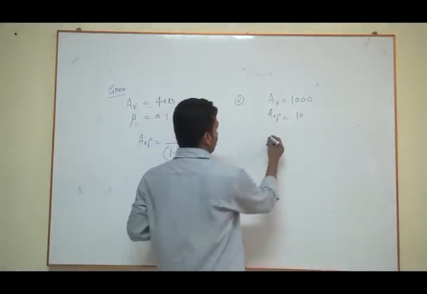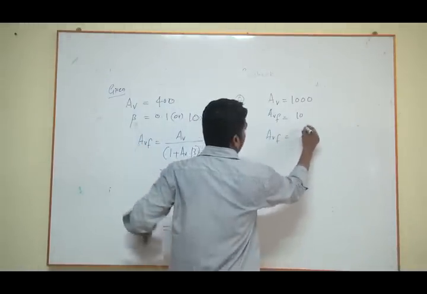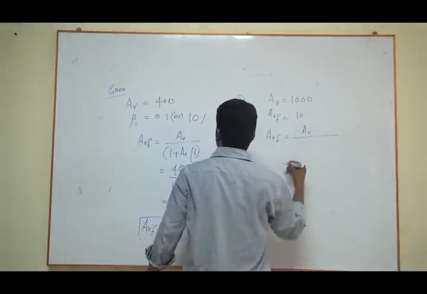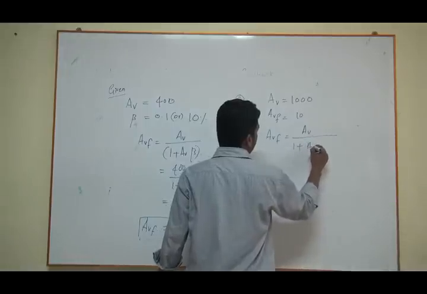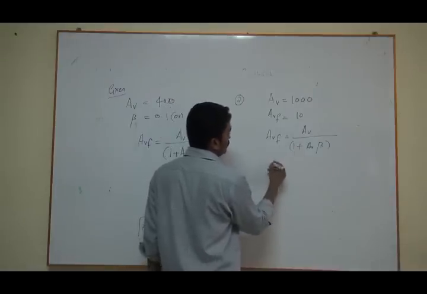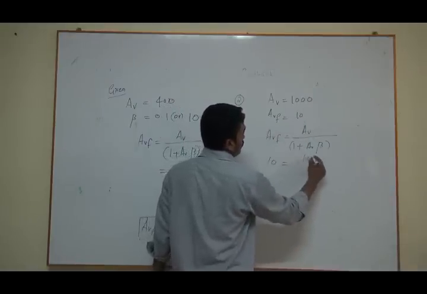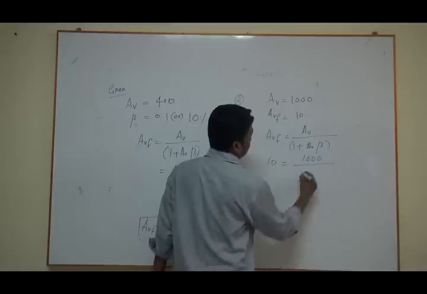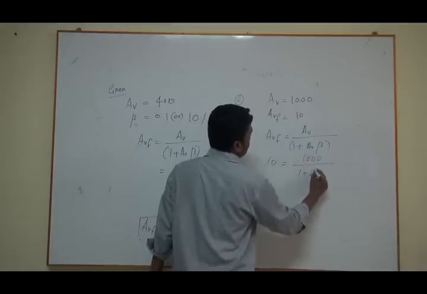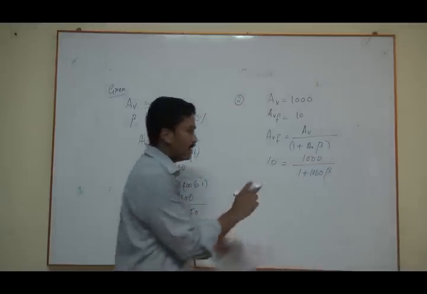It is the same, by using the same formula, AVF is equal to AV divided by 1 plus AV beta, and substitute all the values. AVF is 10, equal to 1000 divided by 1 plus 1000 beta, and rearrange the equation.